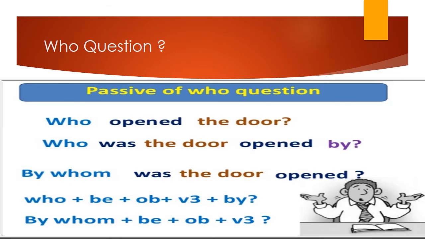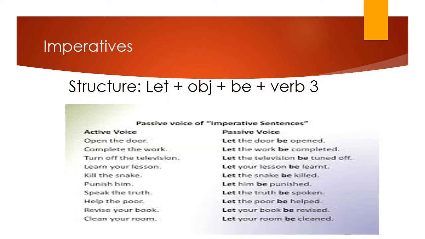Now for the WH questions. Who opened the door? Who was the door opened by? Or by whom was the door opened? Let's do some examples for imperative sentences. Imperative sentences are the sentences which have instruction, command, or request. They begin with a verb. Now the structure for passive voice: let plus object plus be plus the third form of verb.